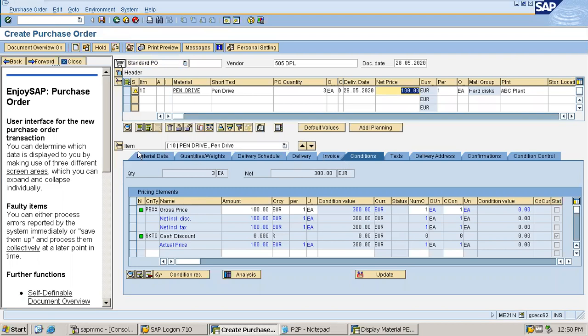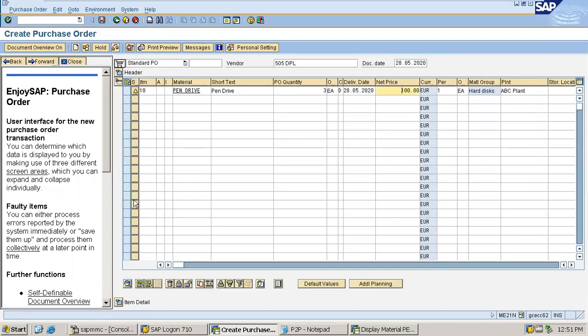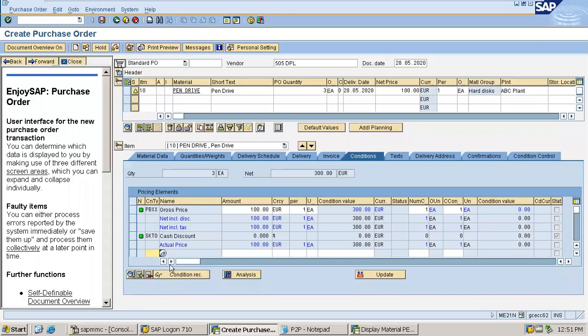Now I am in the next tab, that is the item, and let me open up the item. Yes, item, and see, I'm in the condition tab, wherein the gross price is coming correctly. I don't want any cash discount, however that is not enabled as well, so this is 0, which is fine. Now the gross price is coming correctly, so this is fine. Now I'm going to the tab invoice.